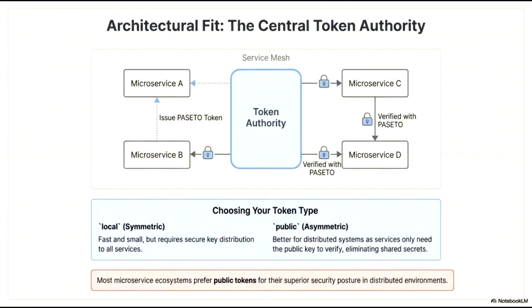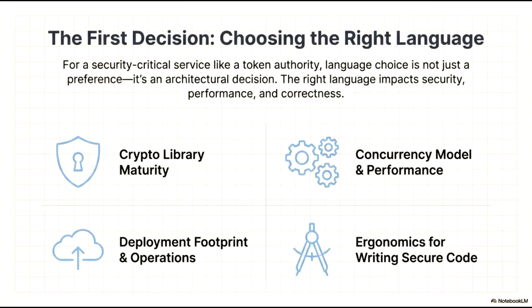distributed landscapes. The first decision we face in building a security-critical service, such as a token authority, is choosing the right programming language. This is not merely a matter of developer preference, it is a fundamental architectural decision. The language we select will have a profound impact on the security, performance, and long-term correctness of the entire system. We evaluate potential languages across 4 critical dimensions.